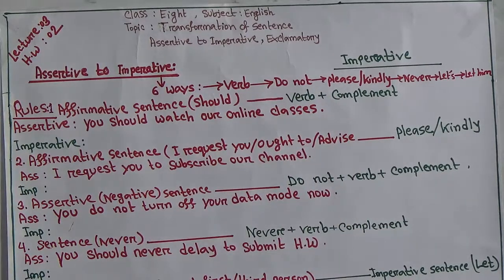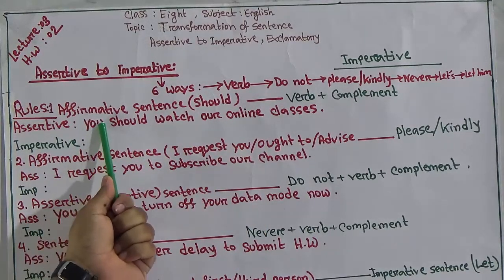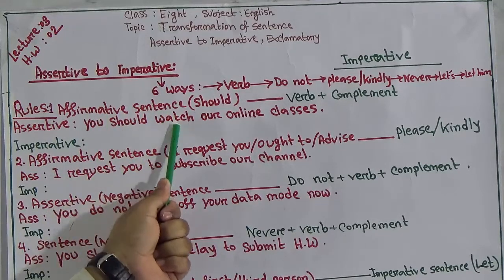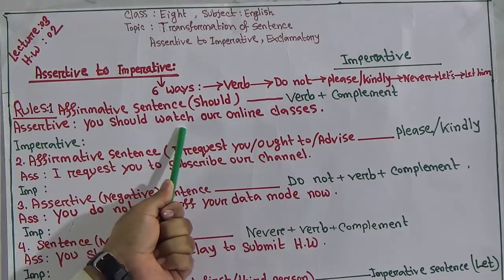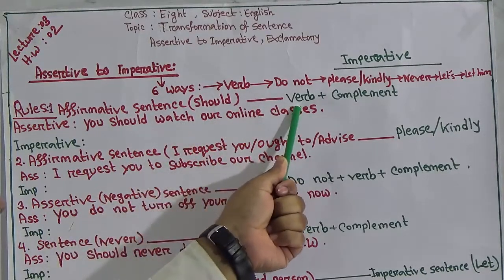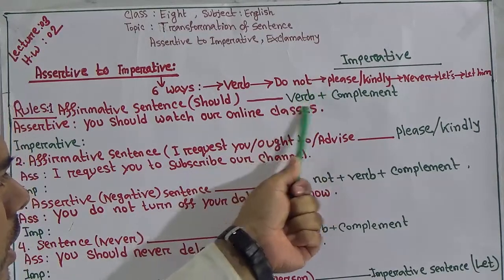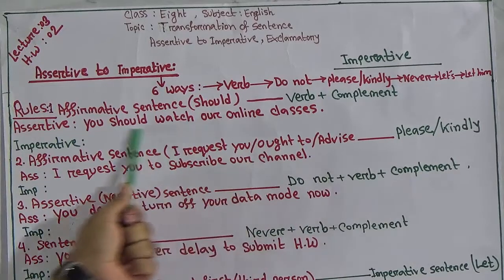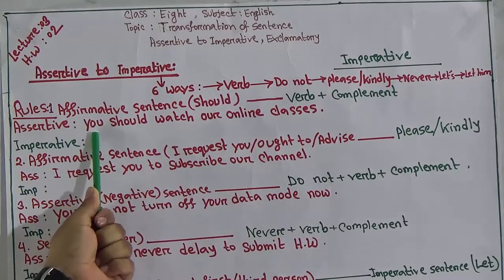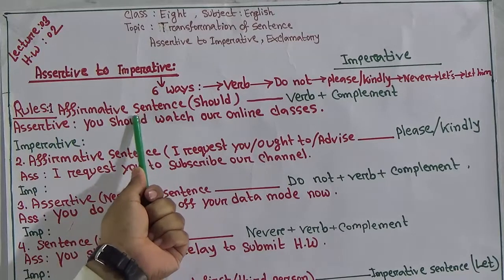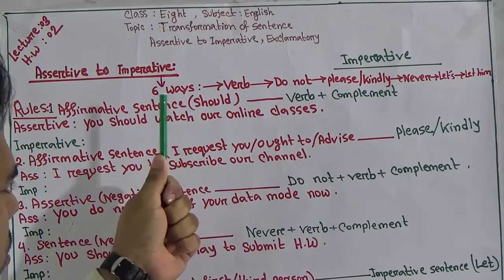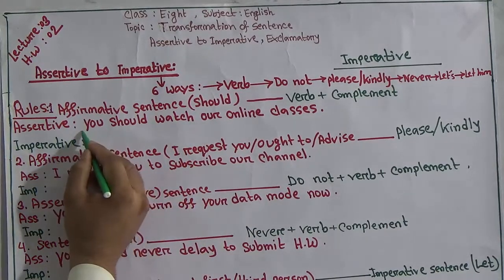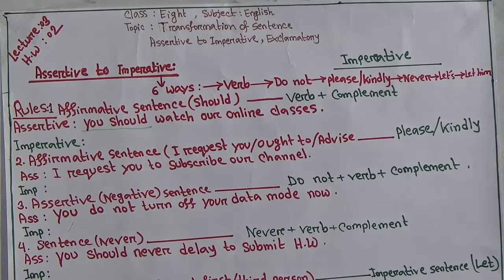If I say you should watch our online classes, this is an example of an assertive sentence. You are asked to change this sentence into imperative. How will you change? The structure says you should start from the verb, then the rest of the part. What is the verb here? You, this is the subject, is not the verb. Should, this is not our principal verb, this is our modal auxiliary. Next one is watch. Yes, this is our main verb, so you have to start from here. So just omit these two words and start writing from watch.